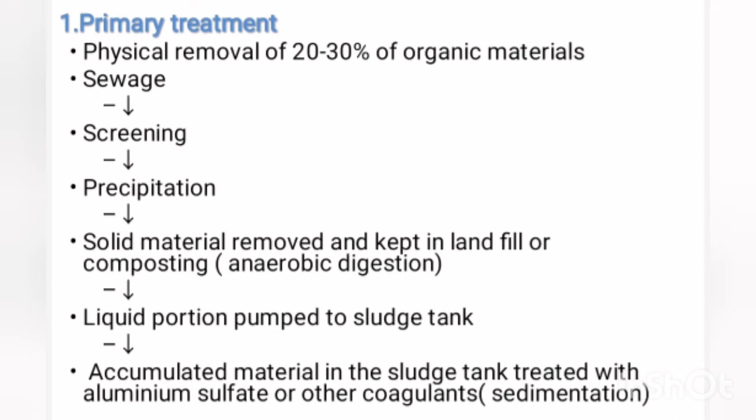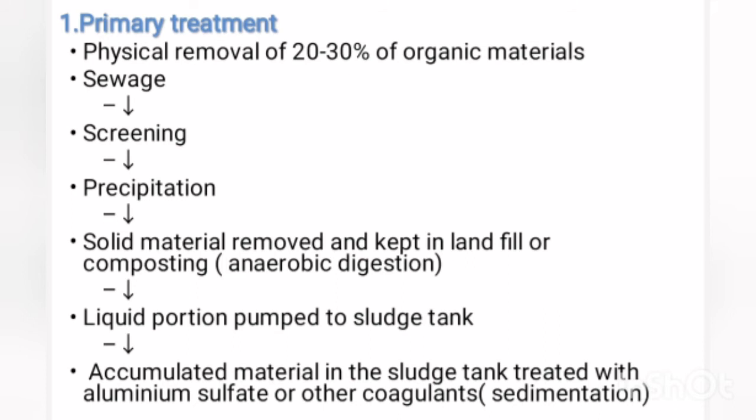The solid material or sludge is removed and kept in landfill or composting, and it undergoes anaerobic digestion.